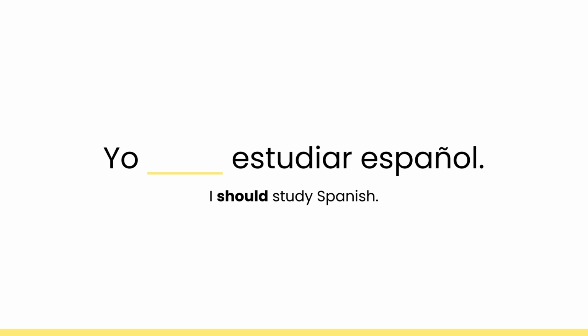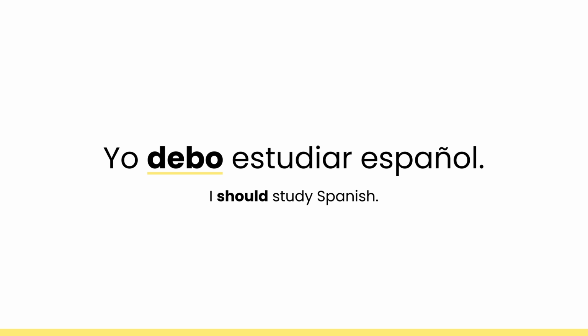So as always, let's look at some example sentences with these different conjugations as well. So if you want to say I should study Spanish, then in Spanish this is Yo debo estudiar español.